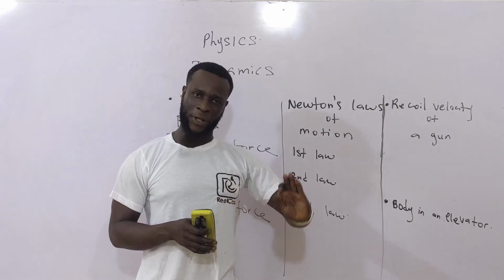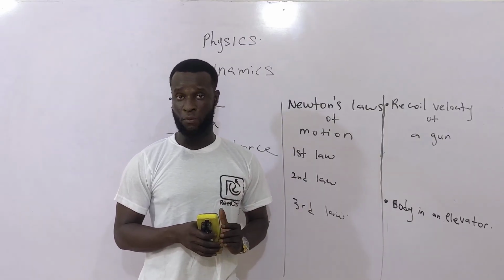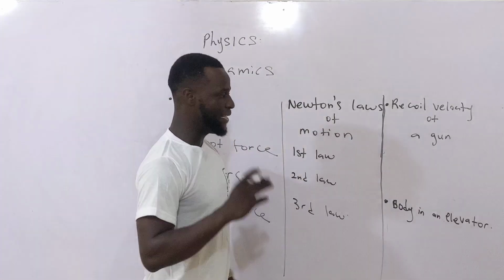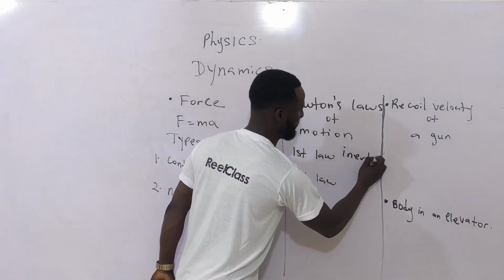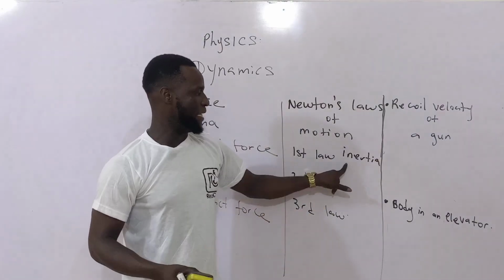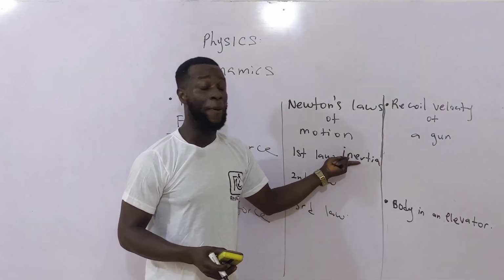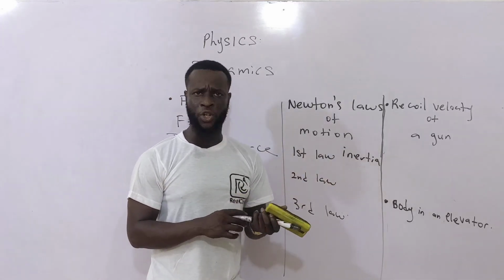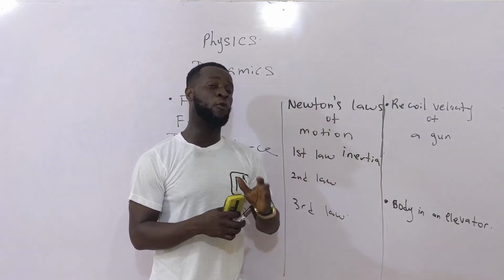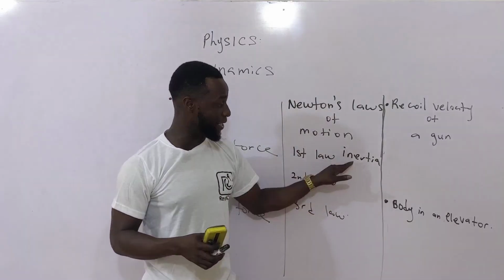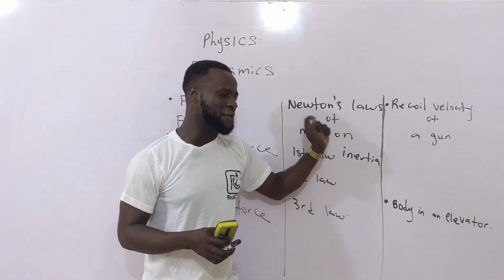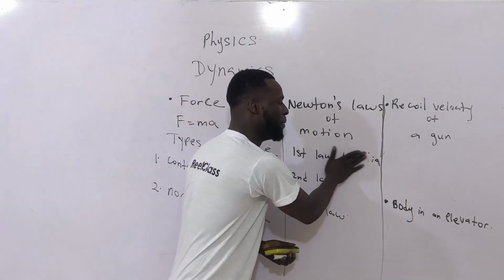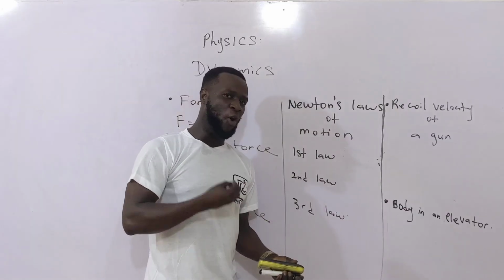This reluctance of a body to either stop moving when it's already in motion or to start moving when it's at rest is known as inertia. This is the spelling. Inertia. This property of a body is associated with mass. Inertia is dependent on the mass of a body, which means that the more mass a body has, the more inertia it will have.